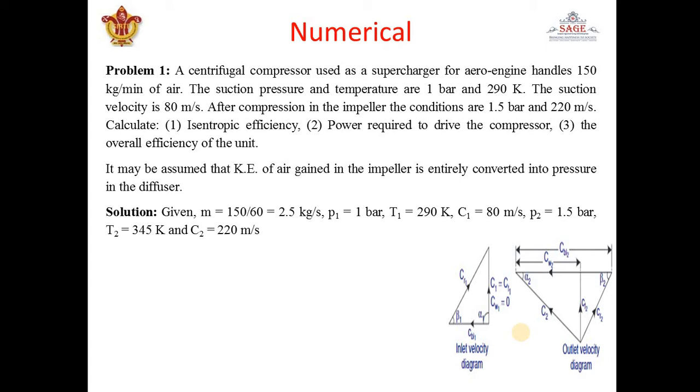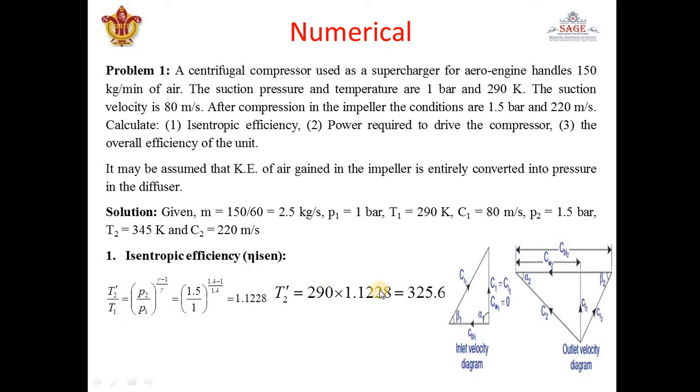So here m is converted into kg per second, P1, T1, C1 is given, P2, T2 and C2 is given. So we have to calculate first isentropic efficiency. Okay, so let's start with isentropic efficiency. We know this formula, T2 dash by T1 is equal to P2 by P1 to the power gamma minus 1 by gamma. Everything is given here. T1 is given, P2 is given, P1 is given, so T2 dash can be calculated easily, and it is 325.6 Kelvin. So isentropic work done.